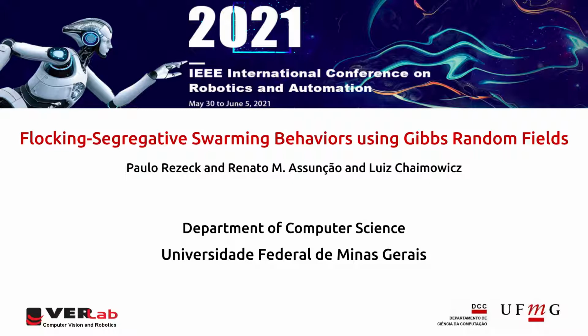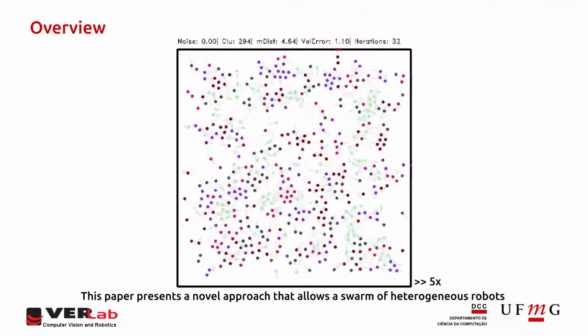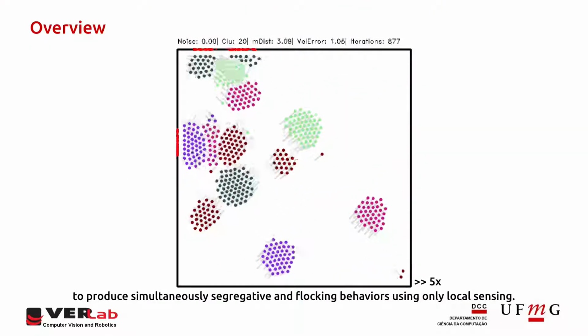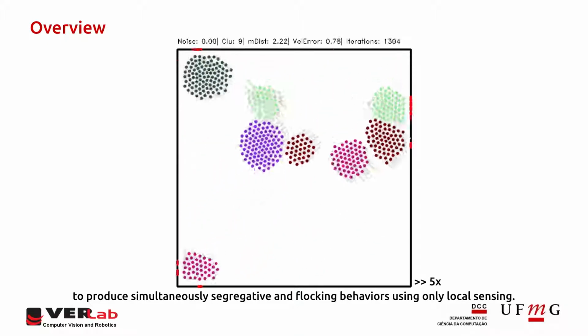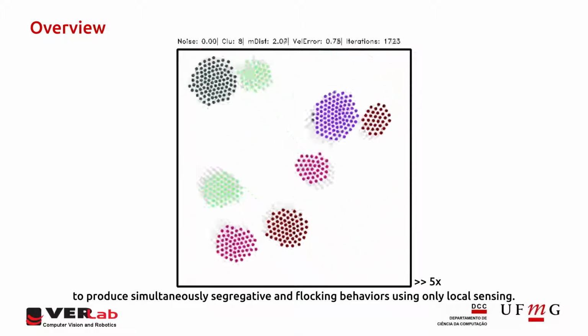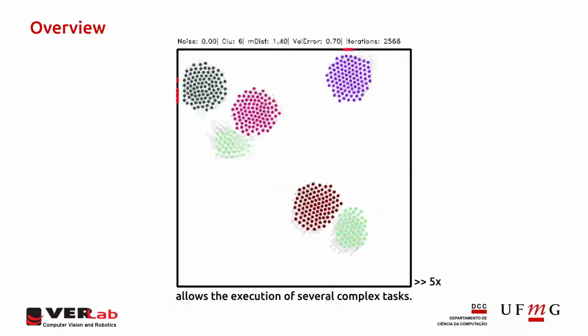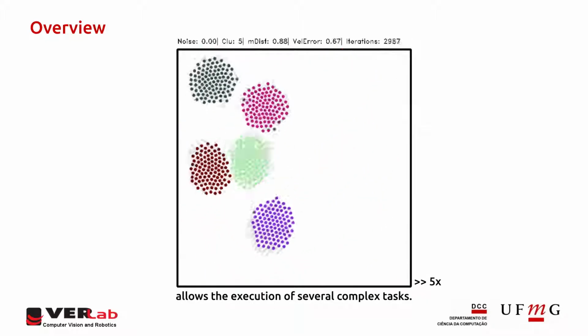This video presents the paper, Flocking-Segregative Swarming Behaviors using Gibbs Random Field. In this work we present a novel approach that allows a swarm of heterogeneous robots to produce simultaneously segregative and flocking behaviors using only local sensing. These behaviors have been widely studied in swarm robotics, and its combination allows the execution of several complex tasks.